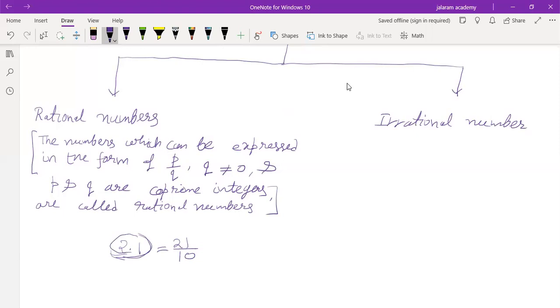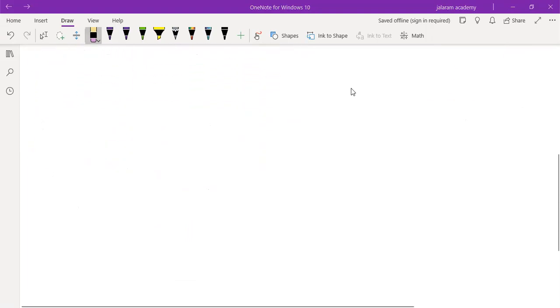Okay, one more thing. What is the meaning of co-prime integers? Can you tell the meaning? No problem, I am telling you. Write it at the end of the page as notes.